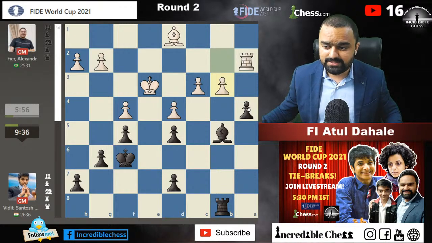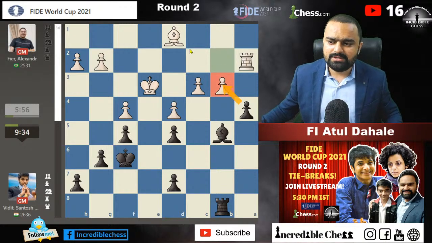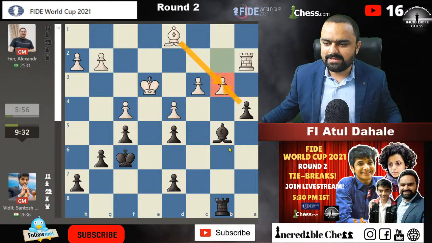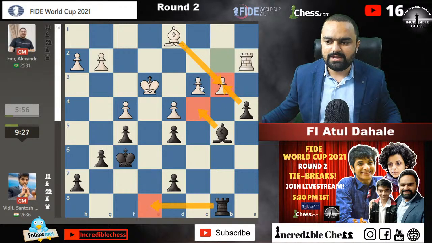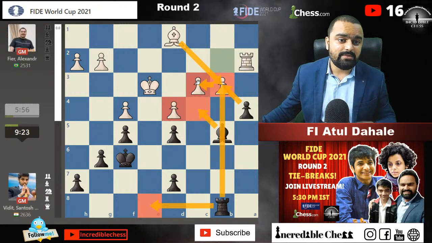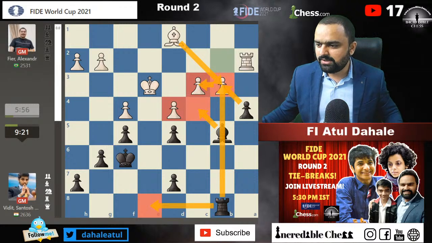We'll check it out. In this game, b3 has been played. I think a-pawn takes b3, bishop takes b3, will be played, and in that case this check might come, or maybe he will go for bishop to c4, and the position is locked up, because the rook will be coming on the b3 square, the pawn on c3 will be attacked, and it will be interesting. So let's check out what's going to happen in the Gukesh game.